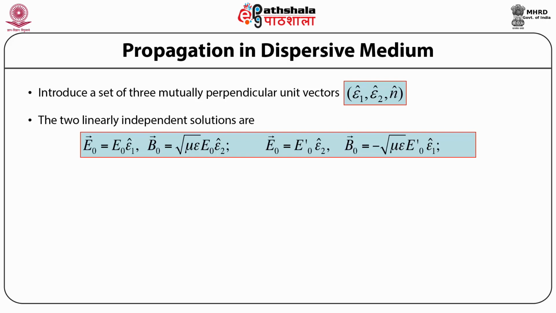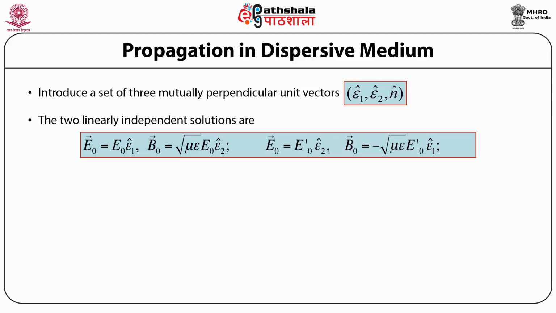Then the amplitude of the magnetic field induction vector B naught is given by the square root of mu times epsilon, times the electric field amplitude E naught, times the unit vector epsilon 2 cap. Here the electric field amplitude E naught is a scalar quantity.